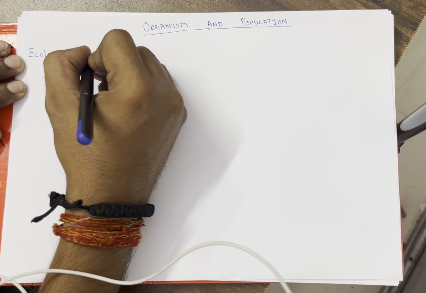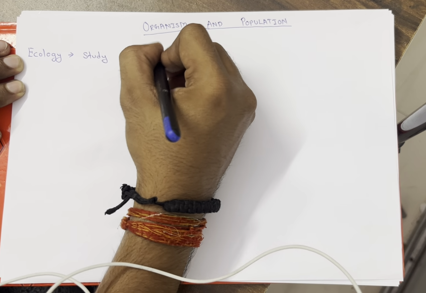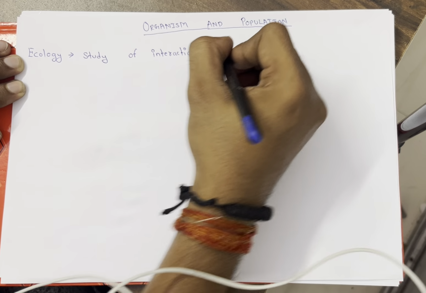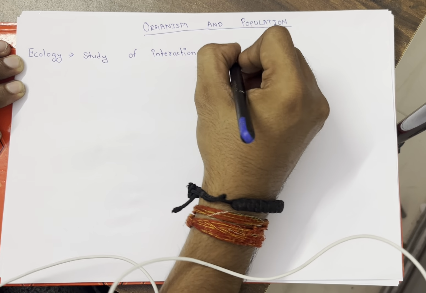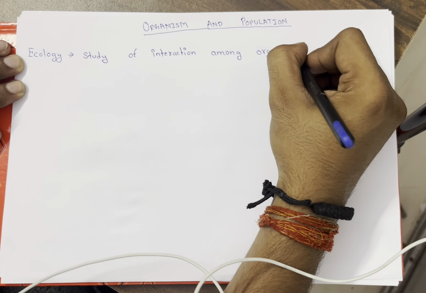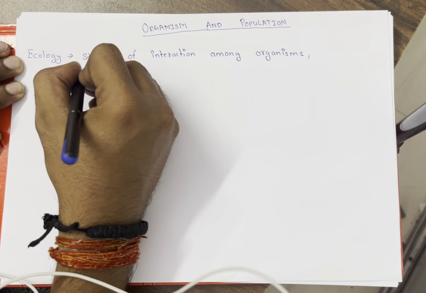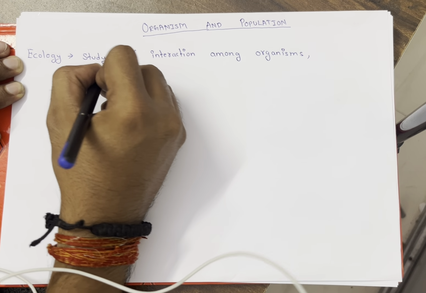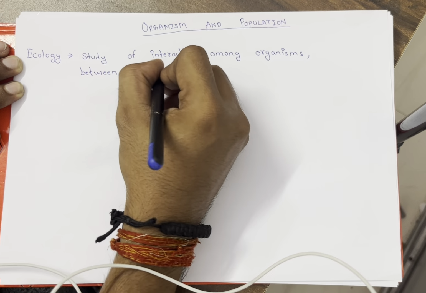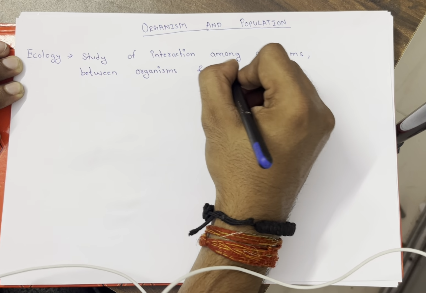Now what is interaction? I will tell you. Ecology is the study of interaction among organisms, between organisms, and with their physical abiotic environment.